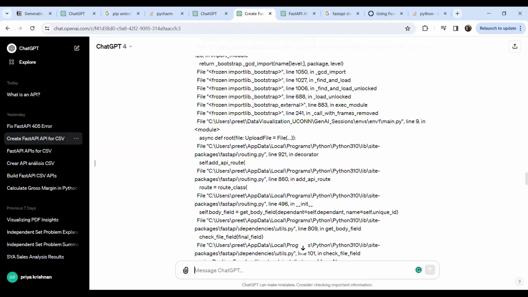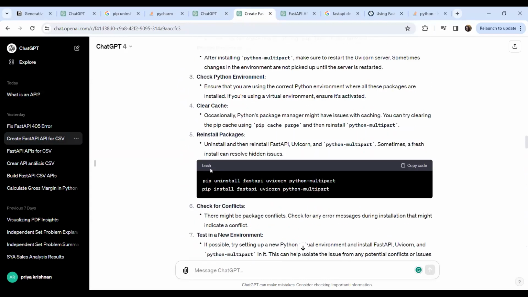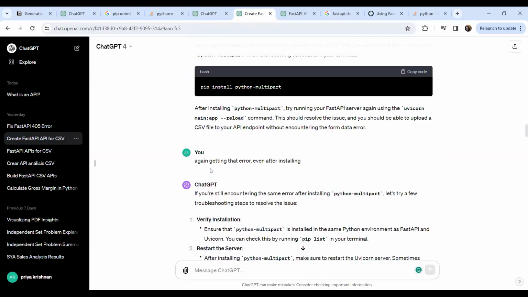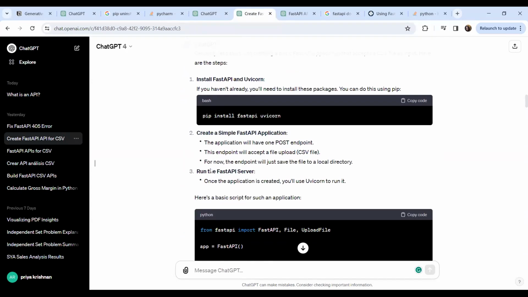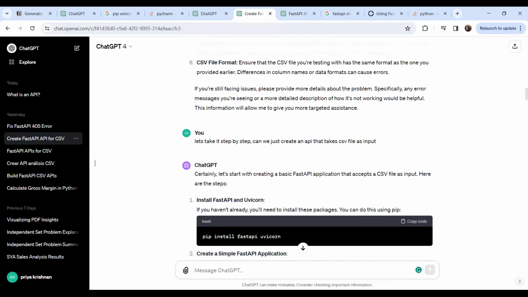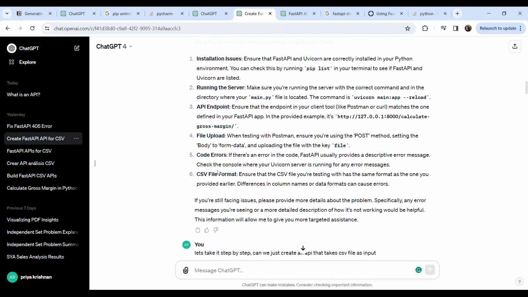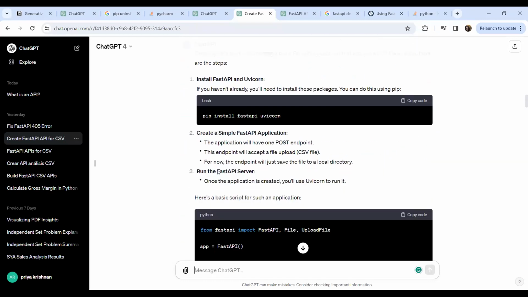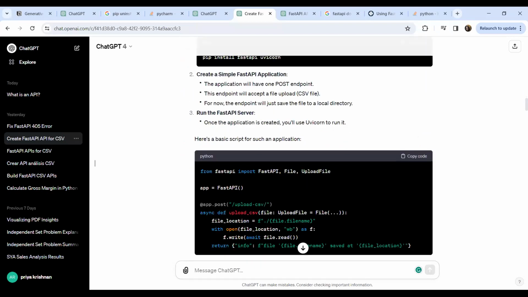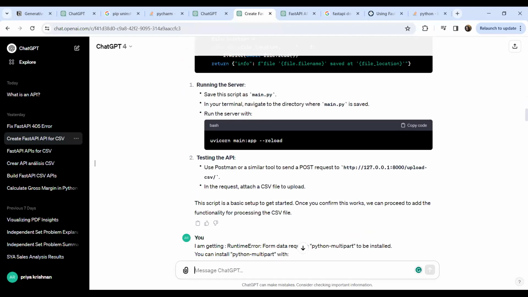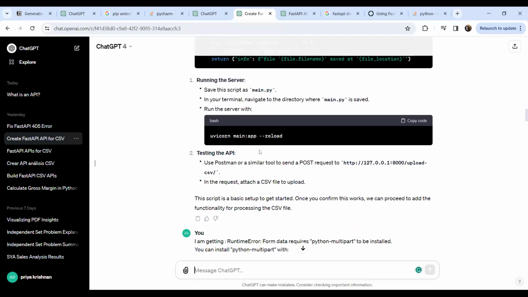One error I was constantly getting was that Python multipart was not found. I'm not sure if any of you faced that issue. I faced that issue. We have to install that multipart. Yeah, even though I installed it many times, I wasn't able to rectify the issue.